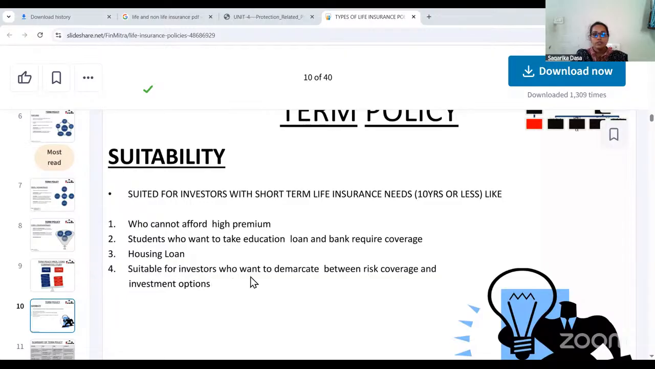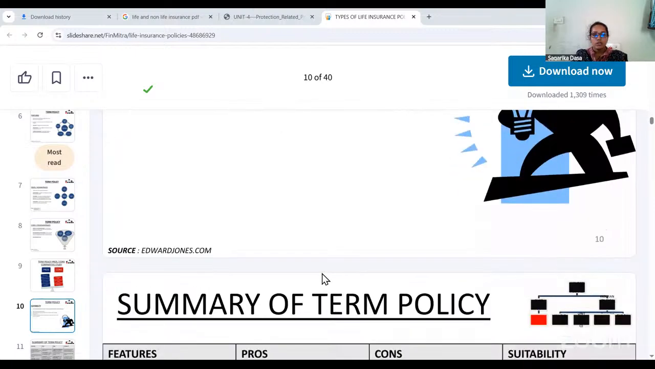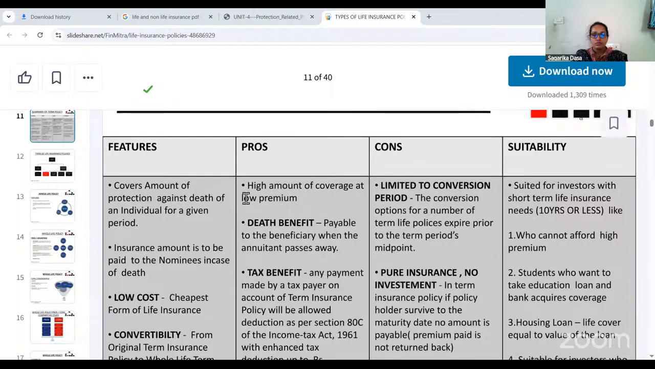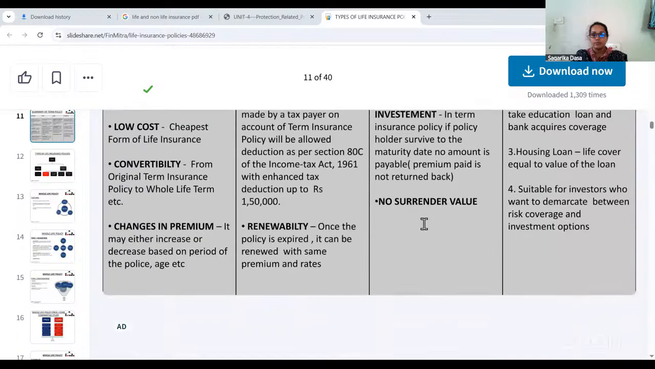Suitable for investors who want to demarcate between risk coverage and investment options. ఇన్వెస్టర్స్ ఎవరికైతే రిస్క్ కవరేజ్, ఇన్వెస్ట్మెంట్ ఆప్షన్స్ కి ఇన్ బిట్వీన్ లో వాళ్ళు సెలెక్ట్ చేసుకోవాలి అని అనుకుంటున్నారో, for them term policy is suitable. These are the suitability. These are the features which I have already explained to you, the pros, that is advantages, cons, and to whom it is suitable.